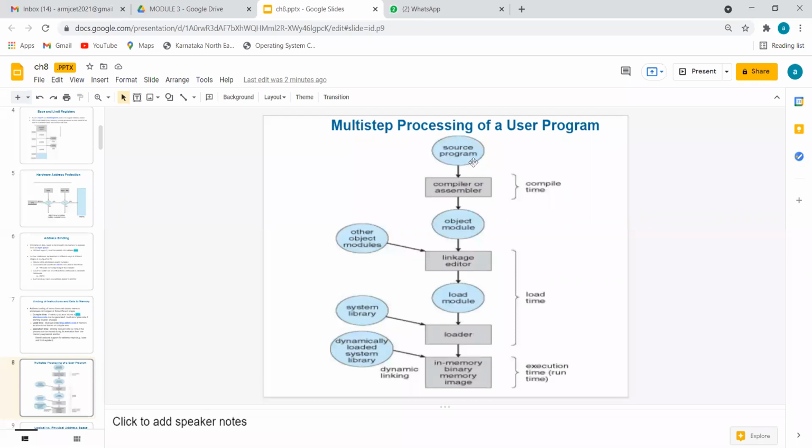We will write a source program. We will compile or assemble it using gcc1.c. I hope you all remember the compilation commands. Next comes the object module, because of the compilation, an object module will get created. The time taken to prepare the source program into an assembly program is called compilation time. And please remember, compilation time is changing.